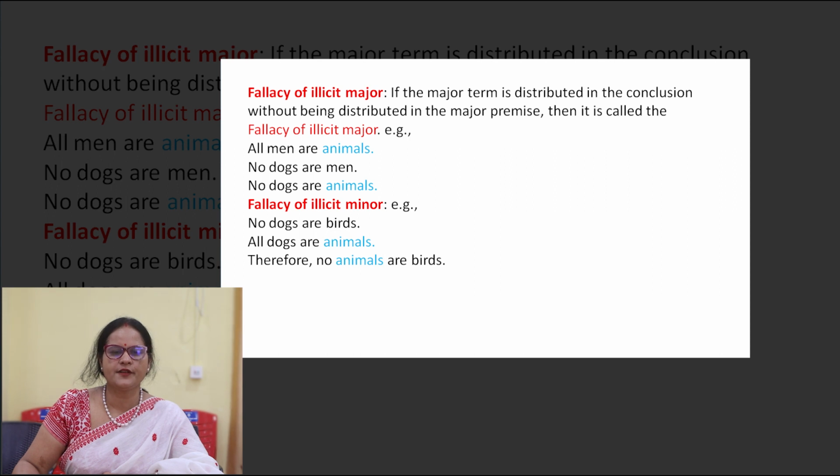Fallacy of illicit major. If the major term is distributed in the conclusion without being distributed in the major premise, then it is called the fallacy of illicit major. For example, all men are animals, no dogs are men, therefore no dogs are animals. Fallacy of illicit minor. For example, no dogs are birds, all dogs are animals, therefore no dogs are birds.